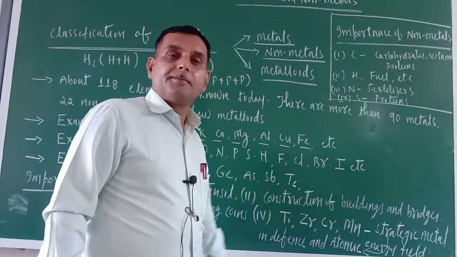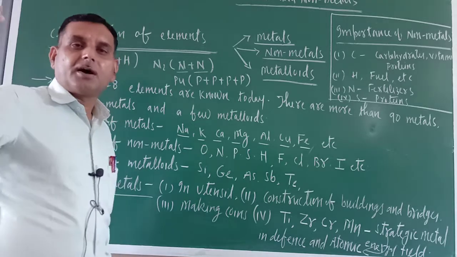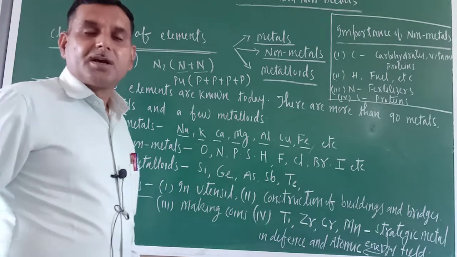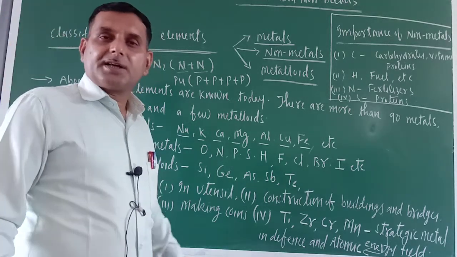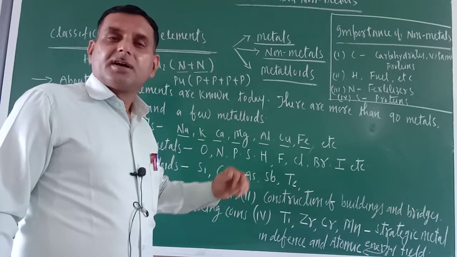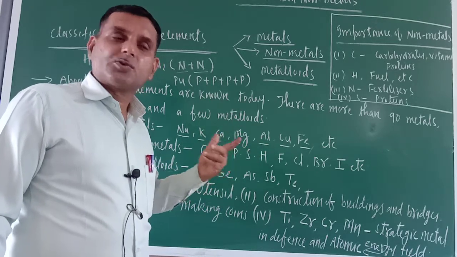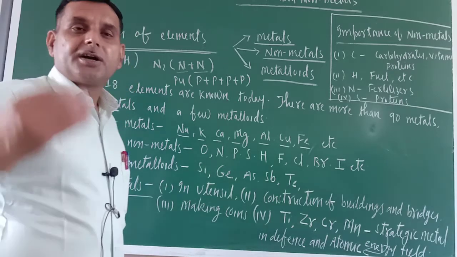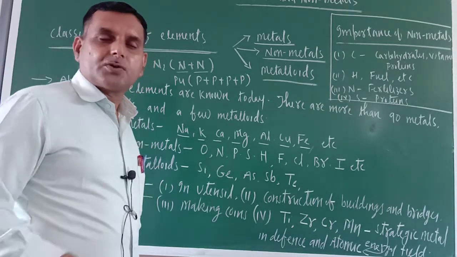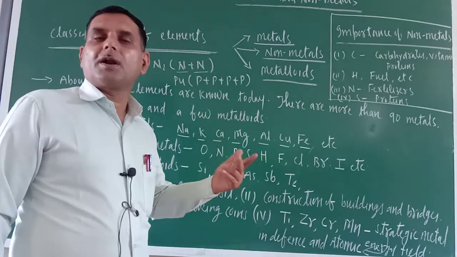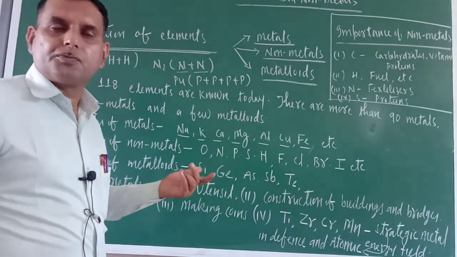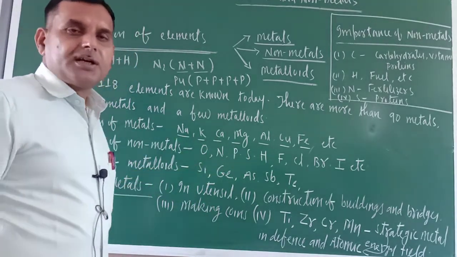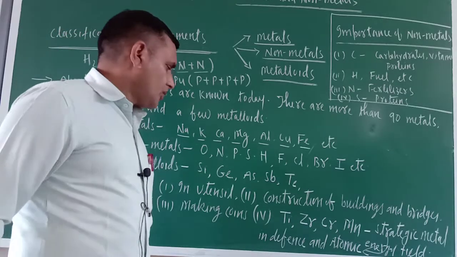Construction of buildings and bridges. Nowadays there are rotating buildings and bridges, and they are made up of metals only. Next one is making coins. Just see, 100 rupee coins, 20 rupee coins, 10 rupee, 1 rupee, 5 rupee and 2 rupee coins are available, or not? They are also made up of metals only.